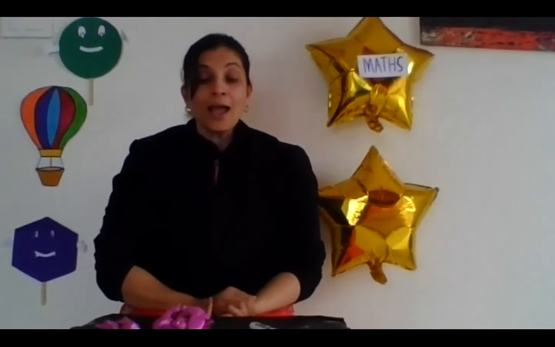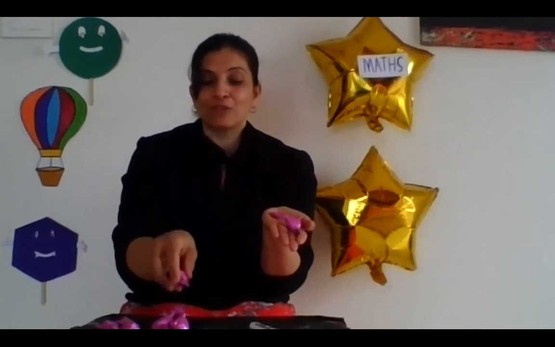Now let's do one more. Okay, let's see. I have 2 chocolates in my left hand and 2 chocolates in my right hand. When I join my hands, how many chocolates do I have altogether? 4 chocolates. That's nice. Now I have 1 chocolate in my left hand and I have 2 chocolates in my right hand. So now tell me how many chocolates do I have altogether? 3. That's nice. Good.